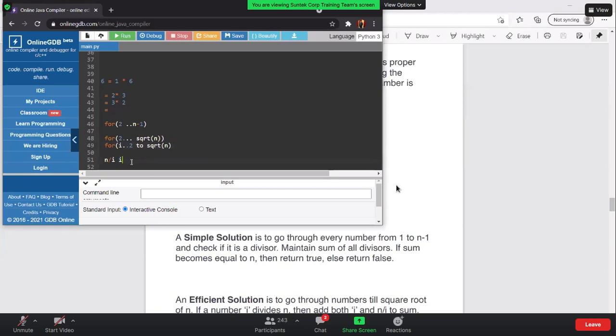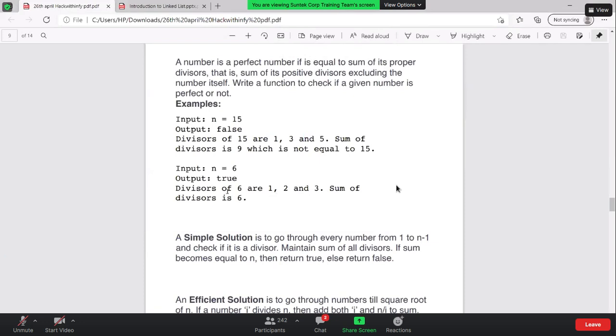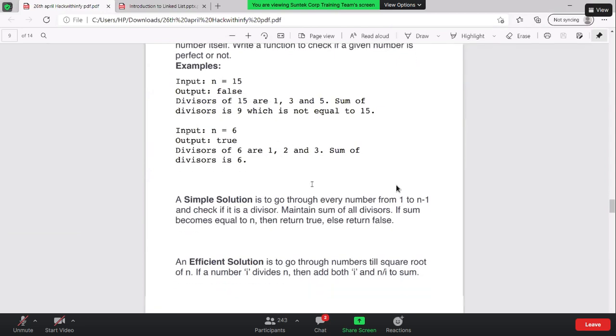So what it's going to give me, let's say you start with 6, so 1 into 6, then 2 into 3. So I'm including 1 as well, 6 as well, but this is not what we are going to include. So we'll start from 2. So it will include 2 and 3 as well. So the divisors of 6 are 1, 2, and 3, since we are counting the 1 as well. So 1, 2, and 3 sum to 6, and it's a perfect number.